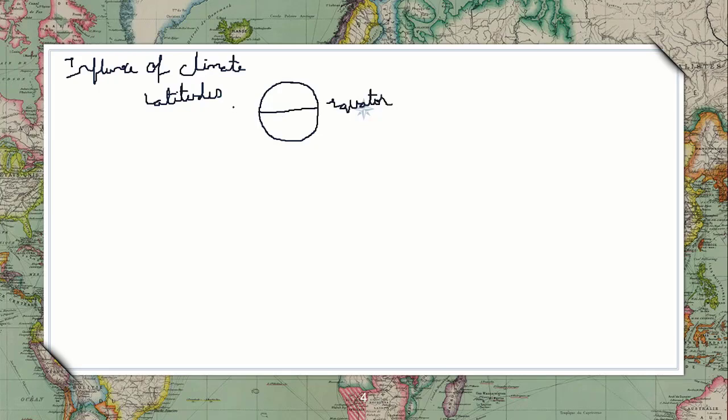Because of this, this region is very hot. But at the poles it will be very cold because of this latitudinal difference. So the equator part will be receiving more insolation.